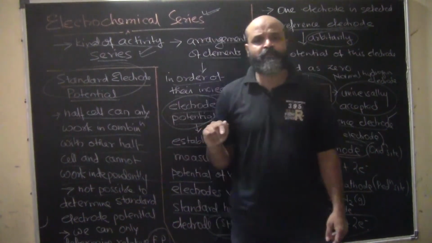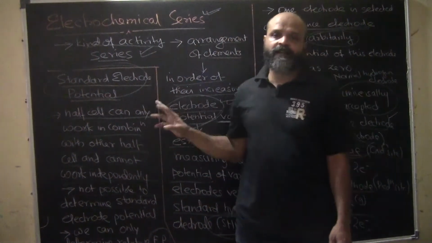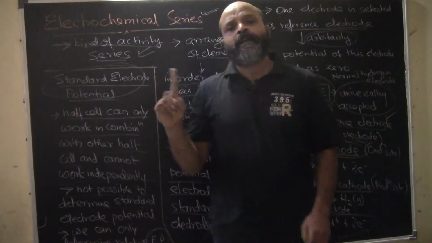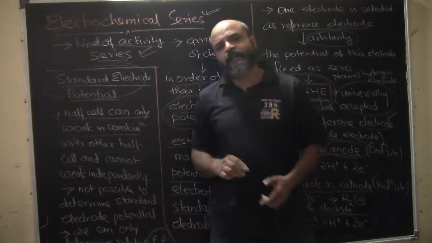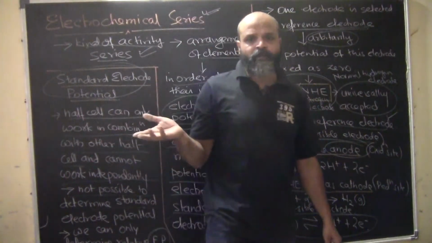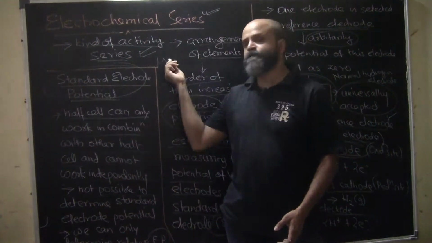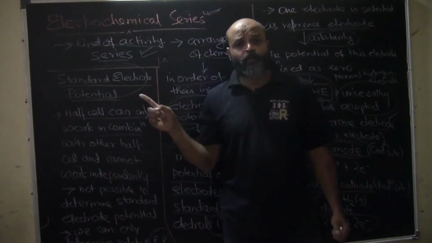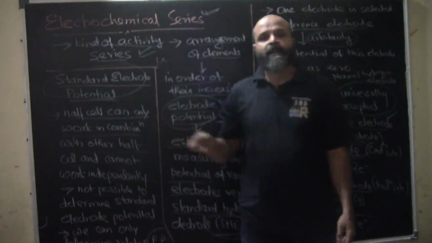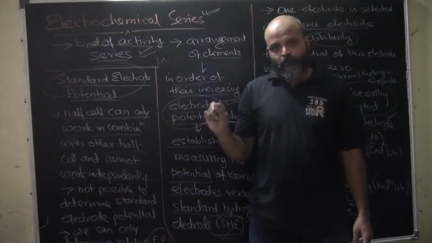So in order to ease the confusion, we have arbitrarily selected hydrogen as the standard electrode, and all the electrode potential readings that we get are in comparison with hydrogen. Just as in atomic weight, we compare it with 1/12 of the mass of a carbon-12 atom, in the same way all electrode potentials are comparable to the electrode potential of hydrogen.